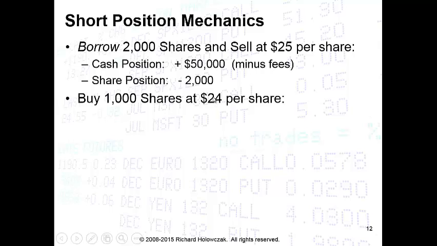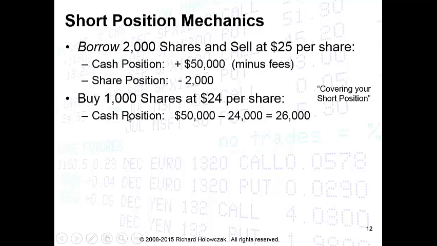Now the market has fallen in price. We've gone from $25 down to $24, and we'd like to lock in some profit. So we take some of this cash that we're sitting on here, and we buy 1,000 shares at $24 a share. We call this covering your short position, by the way. So what happens? The cash position, which was $50,000, goes down by $24,000. So we're taking $24 a share out of our account to buy these shares. So $50,000 minus $24,000, we end up with $26,000.